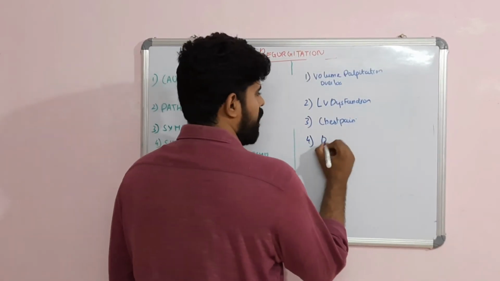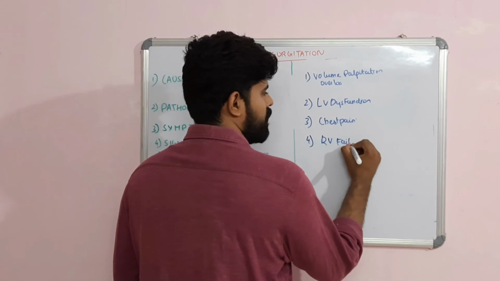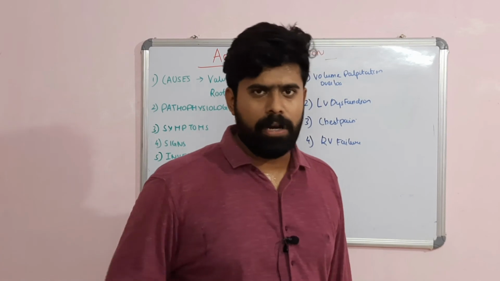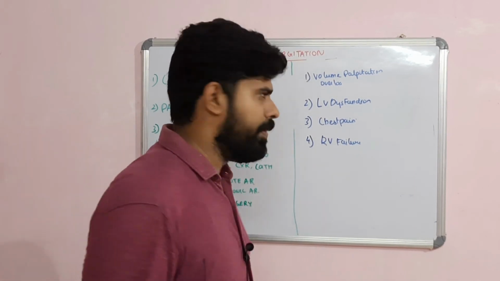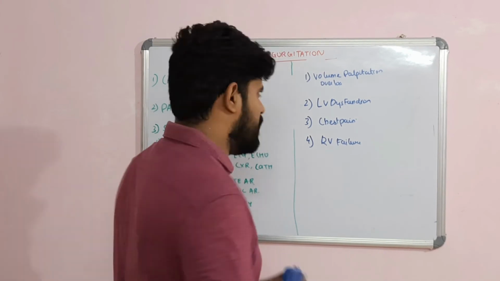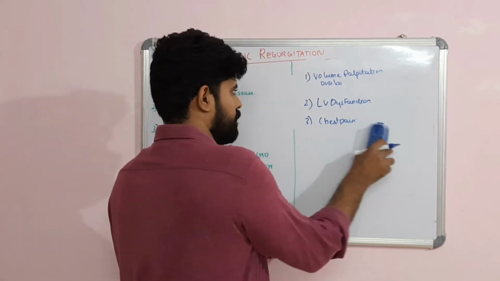The fourth symptom will be pulmonary hypertension and RV failure symptoms in the form of facial puffiness, raised JVP, abdominal distension, pedal edema, right hypochondrial pain, and tricuspid regurgitation. These symptoms will be there. So these are the four symptom complexes of aortic regurgitation, chronic aortic regurgitation.